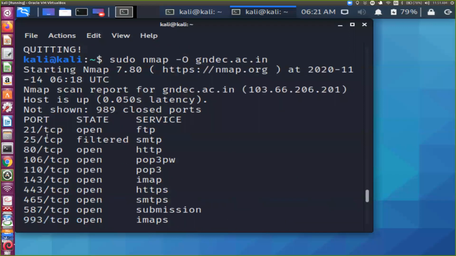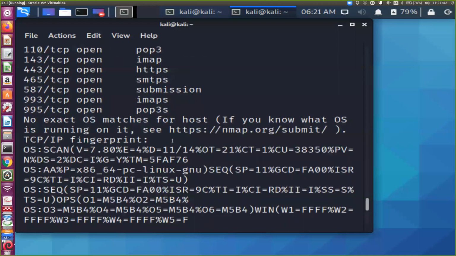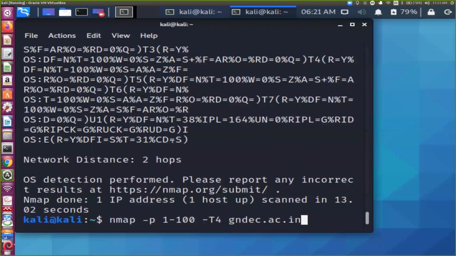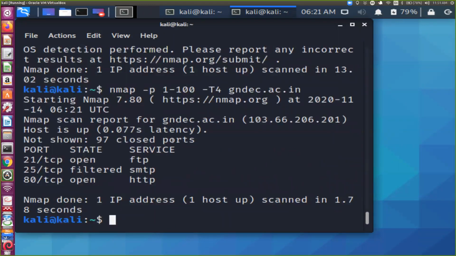Like previously, it had scanned 21, 25, 80, 106, like this. Now I have given this port range here. So we found they are not running telnet or SSH port. They are running between 21 to 50. We can give any range. Even we can give the range from 100 to 1000, or whatever range you want to give the ports.